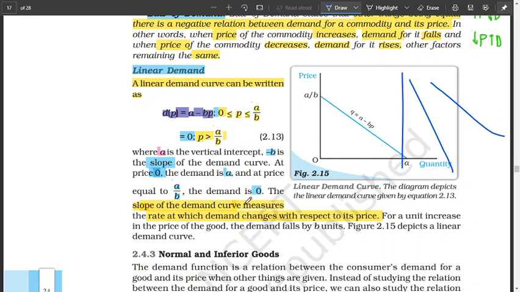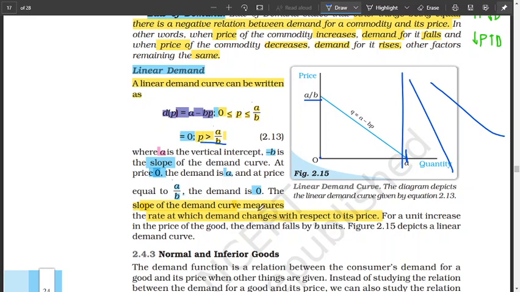Okay, so at price 0, when the price is equal to 0, then the demand is A. When the price is 0, you'll demand A. It can be 100, it can be 200. But at price A by B, the demand is 0. You don't buy things if it is A by B. We have seen here, if the price is greater than A by B, then you don't buy. So demand is equal to 0.